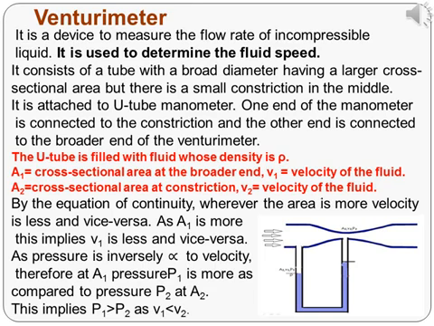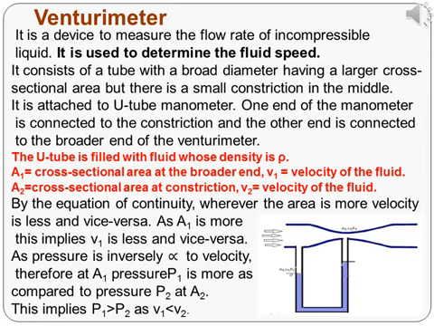It is attached to a U-tube manometer as shown in the given figure. One end of the manometer is connected to the constriction and the other end is connected to the broader end of the venturimeter. The U-tube is filled with fluid whose density is rho.